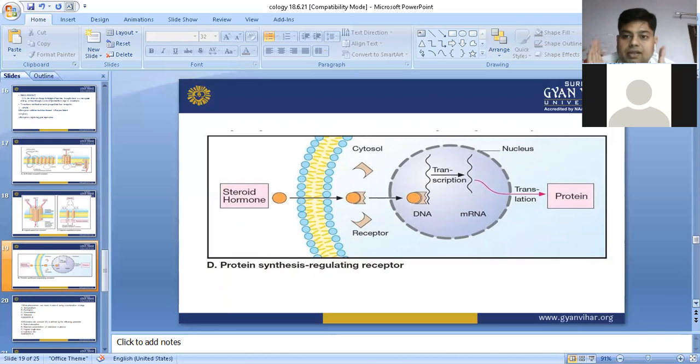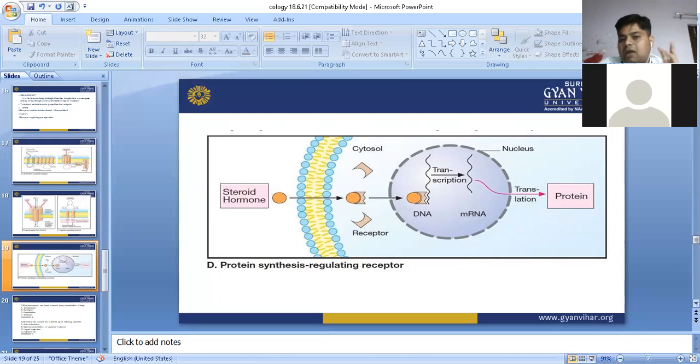There are some receptors which are available in the cytoplasm, where the drug attaches in the cytoplasm. That type of receptor is called a cytoplasmic receptor. And some receptors which are available in the nucleus of the cell are called nuclear receptors. So this intracellular receptor is divided into two parts: one is the nuclear receptor and the other is the cytoplasmic receptor.